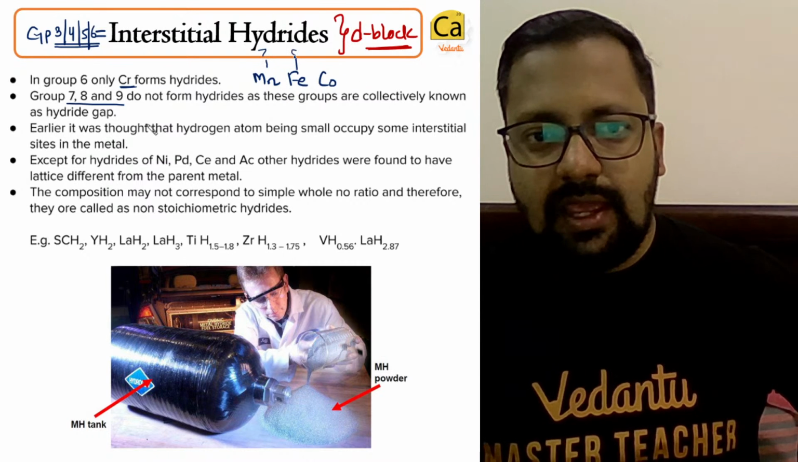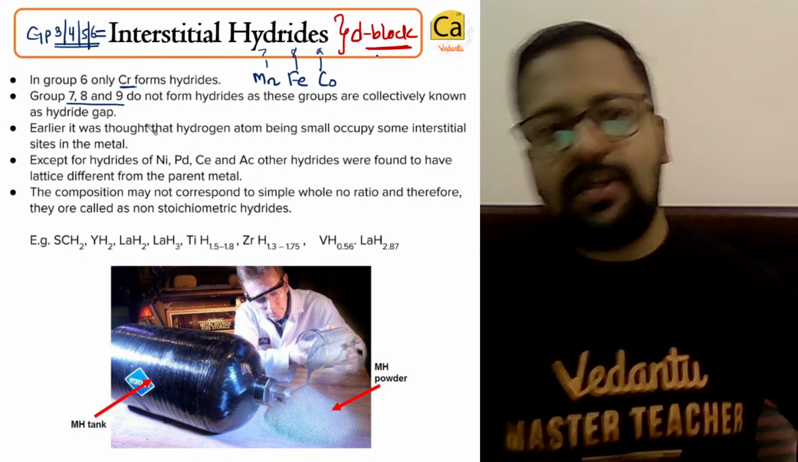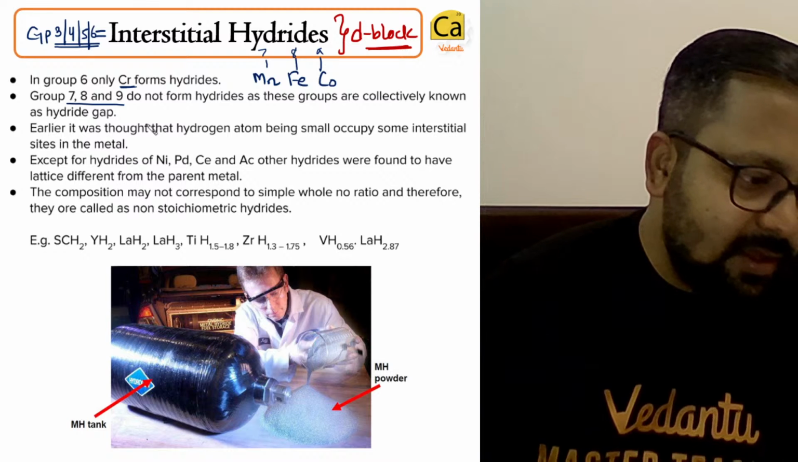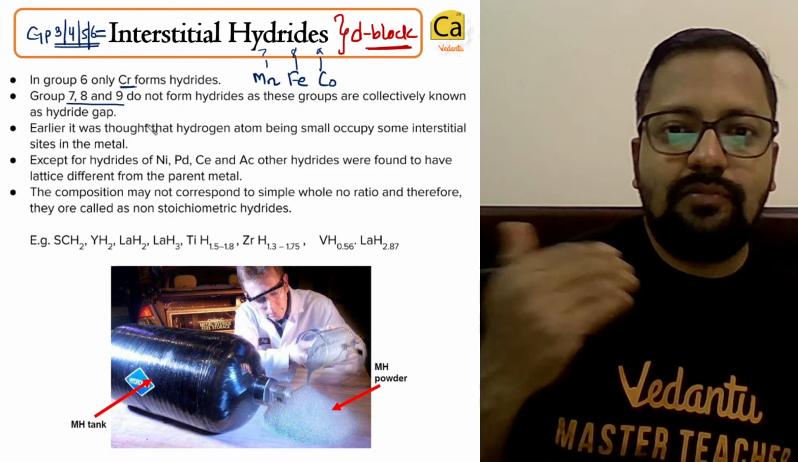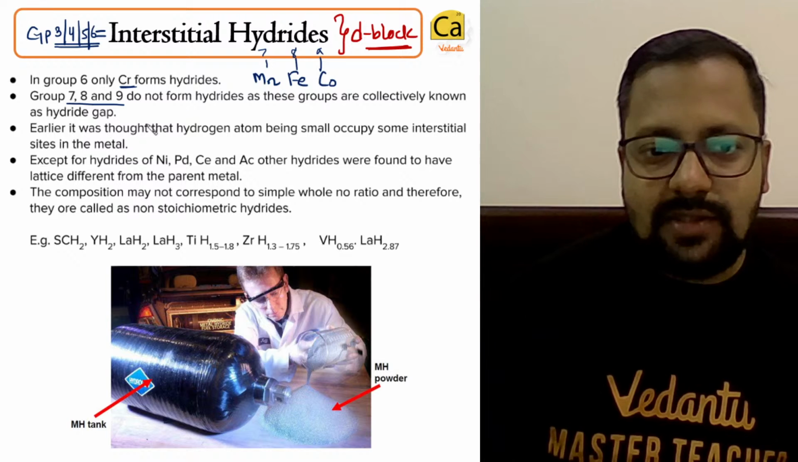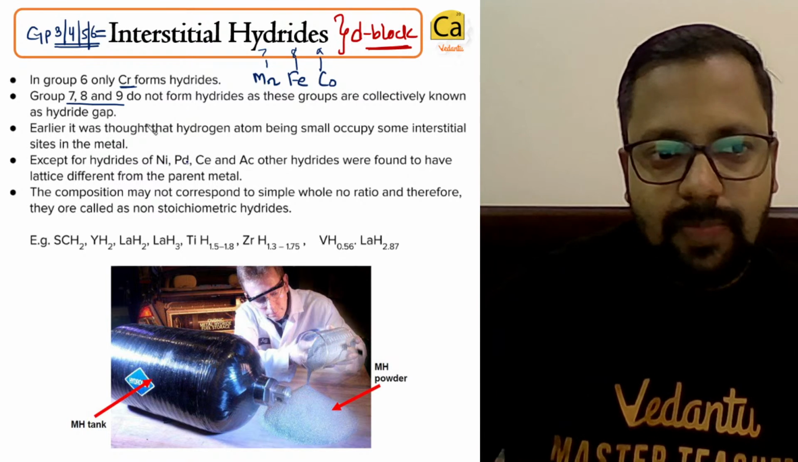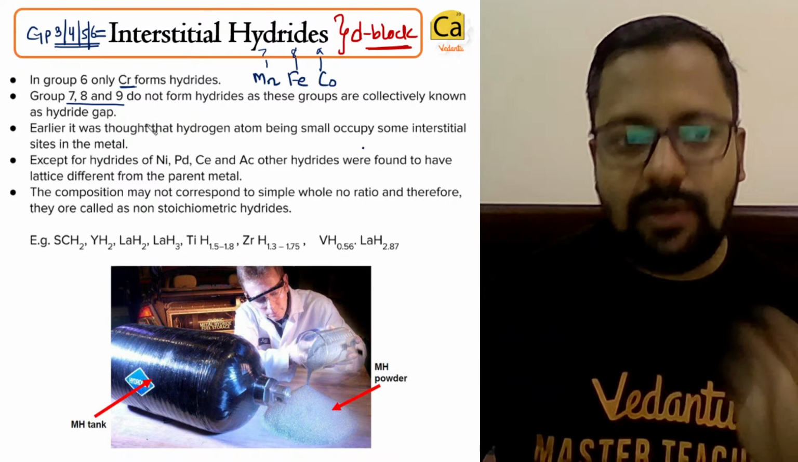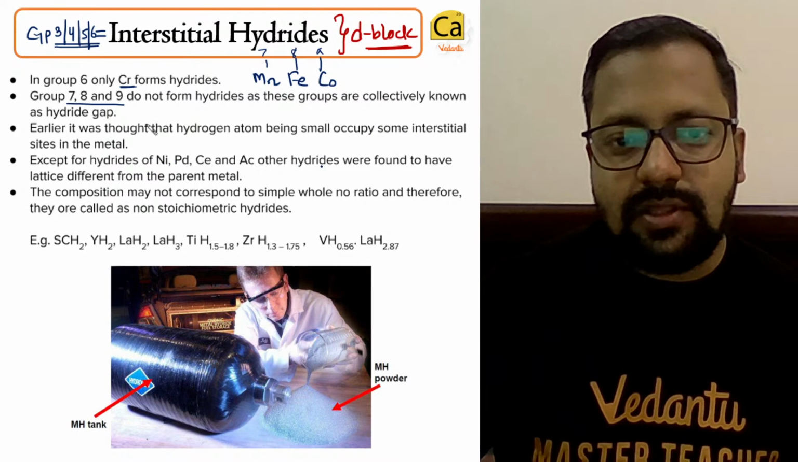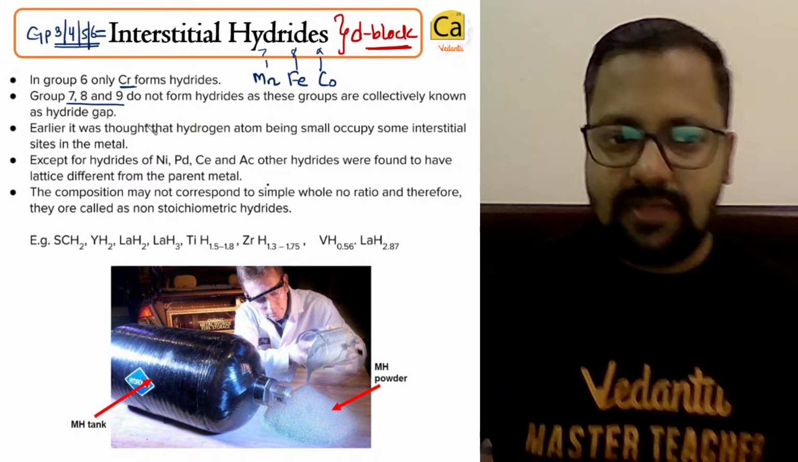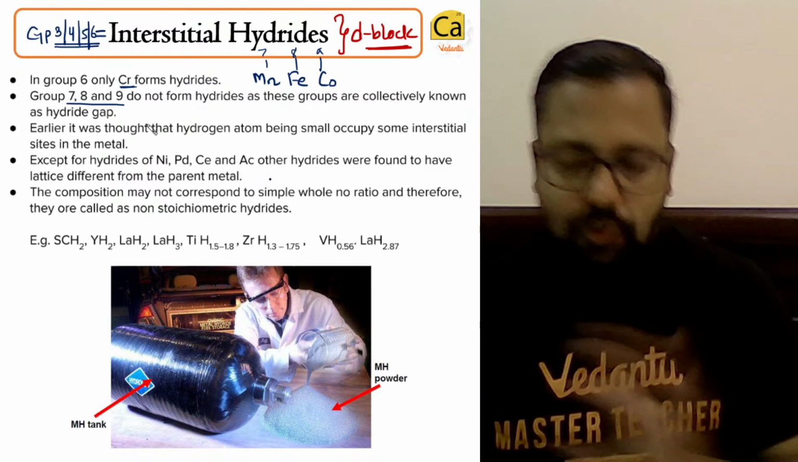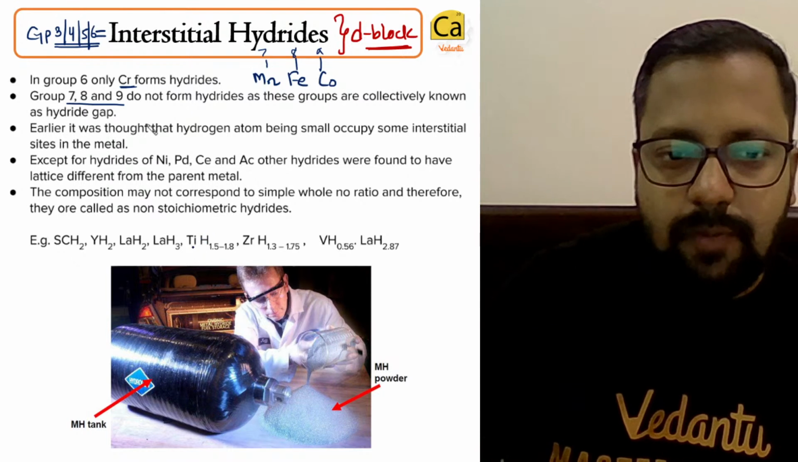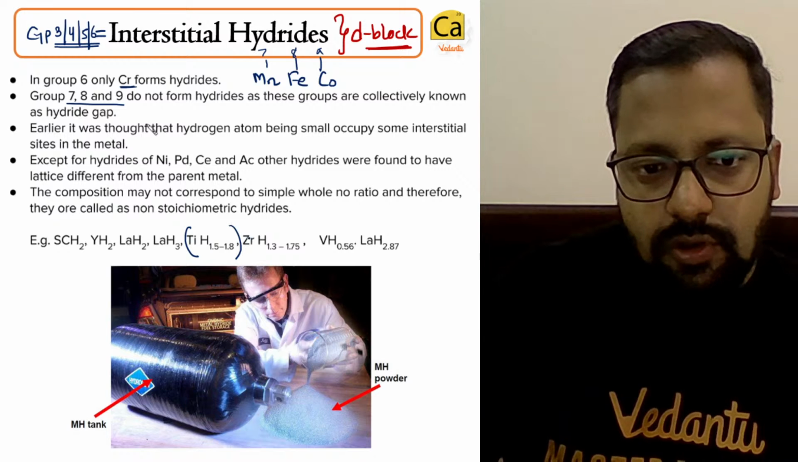Groups 7, 8 and 9 do not form hydrides, and that is known as the hydride gap. Earlier it was thought that the hydrogen atom, being small, occupies some interstitial sites. Except for this, other hydrides are formed to have a lattice different from the parent metal. The most important feature is that they form non-stoichiometric compounds. Can you see this? This is non-stoichiometric.